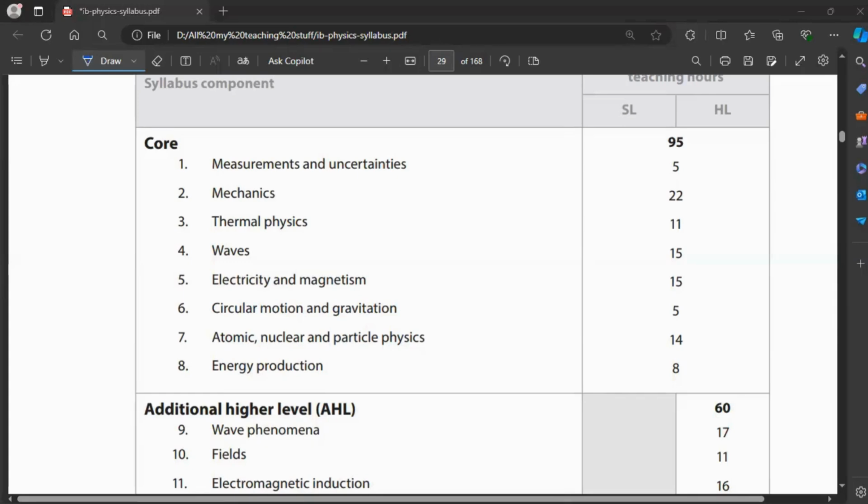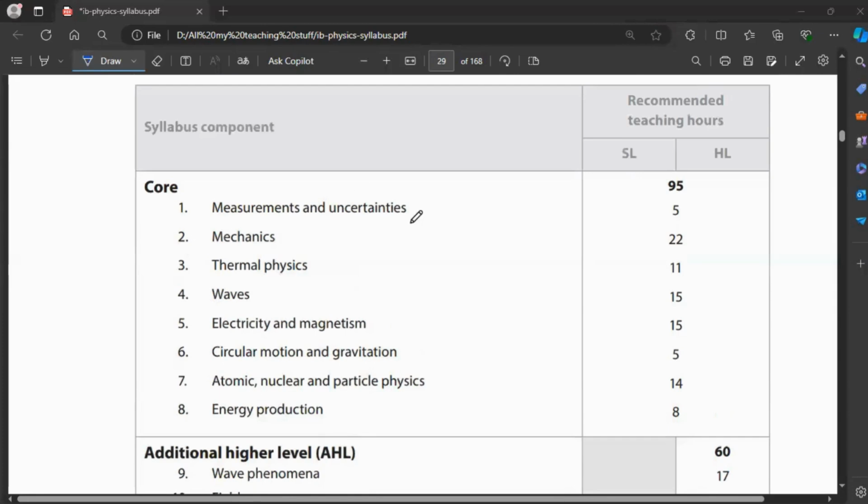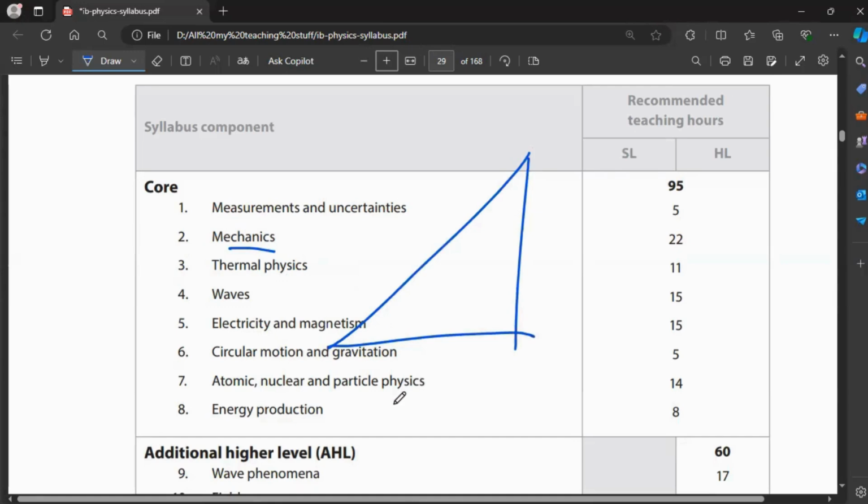So, for example, you would not be learning too much about the concept of mechanics. Do you know what projectile motion is? Have you studied projectile motion?